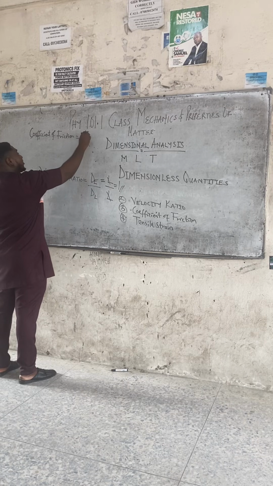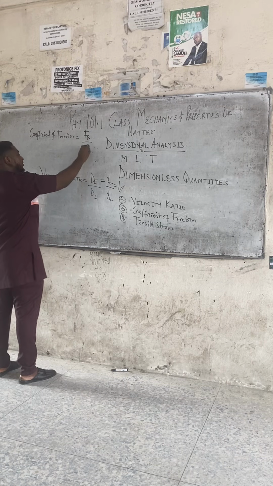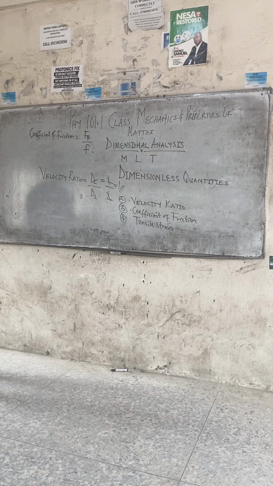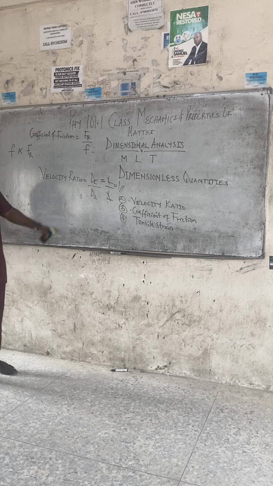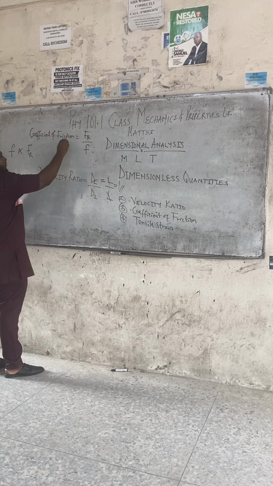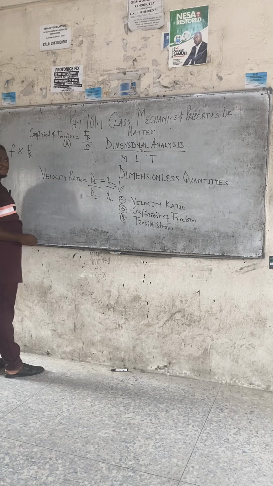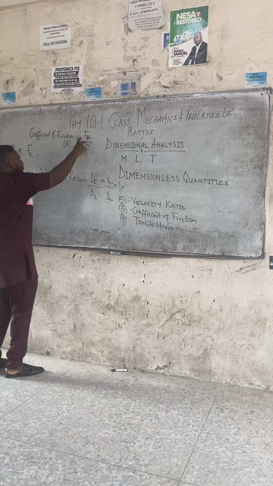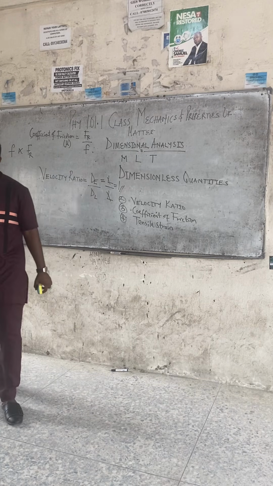The reaction force and the frictional force. Class, as a matter of fact, the frictional force acting on the body is directly proportional to the reaction force, or the reaction force is proportional to the frictional force. And the constant that comes in is the coefficient of friction.